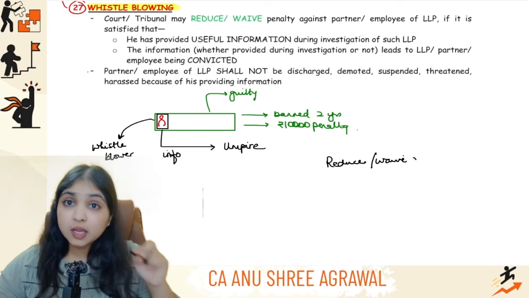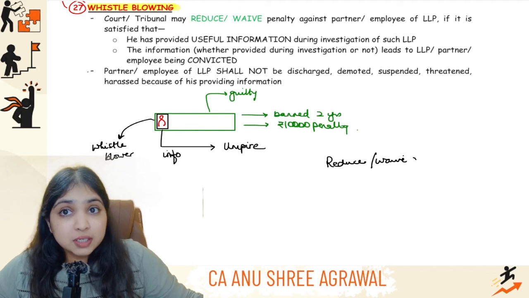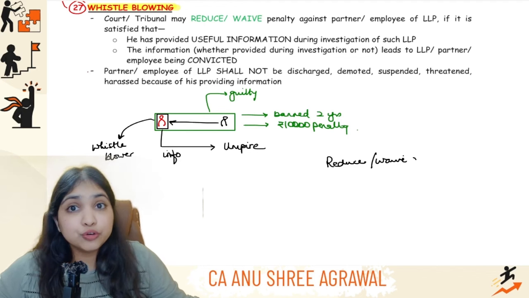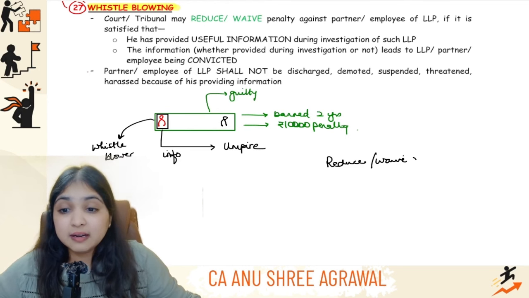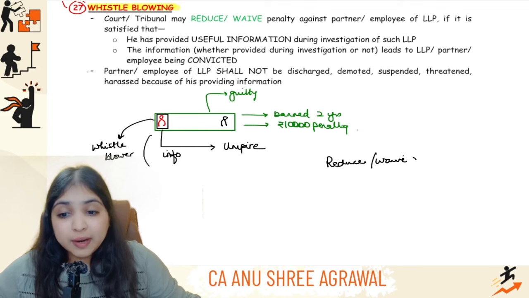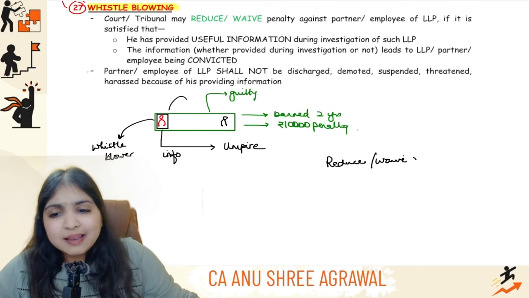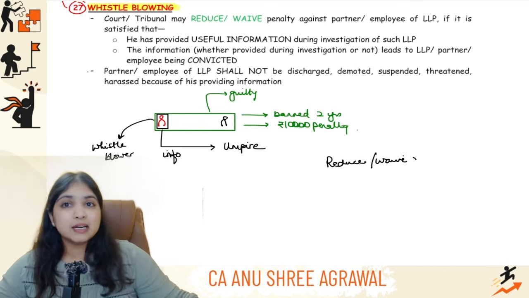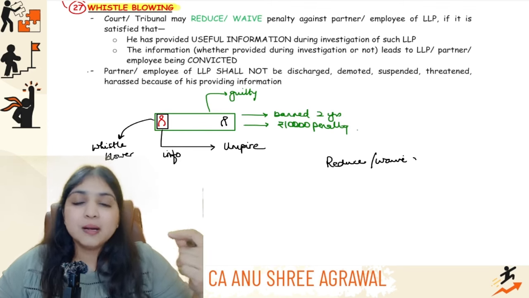Okay. Now, one more thing, the last thing, there will be one more consequence. The captain of the team, don't you think the captain of the team will now try to remove Red? He will try to dismiss Red or remove Red or suspend Red, saying that Red, you are not loyal to the team. You went and complained about us. So the captain of the team, the management of the team, can they remove Red? Can they dismiss Red? Can they suspend Red? They can't. Even that is not allowed. Even that is mentioned in the act, that you can't punish this person for going and complaining about the team.